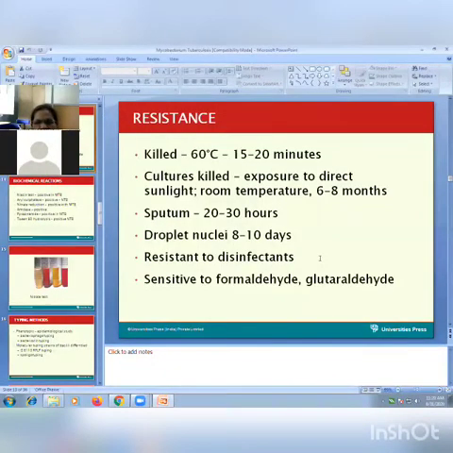About the resistance, this is very important because tuberculosis is very common in our country, a developing country. With the help of sunlight, these organisms get killed, and at 60 degrees centigrade within 15 to 20 minutes. It is very important because these organisms are present in the sputum of an infected person. If that air is inhaled by other persons, there is a chance of infection. So resistance is also very important. With temperature they get killed.